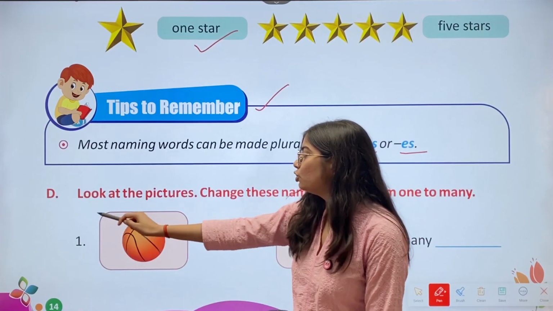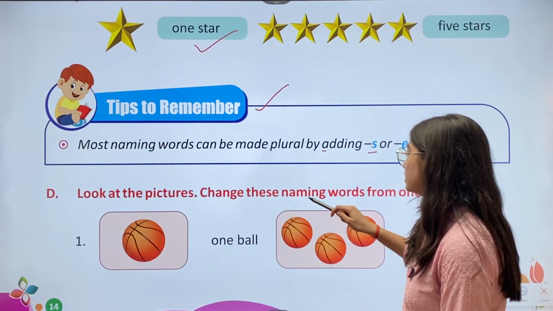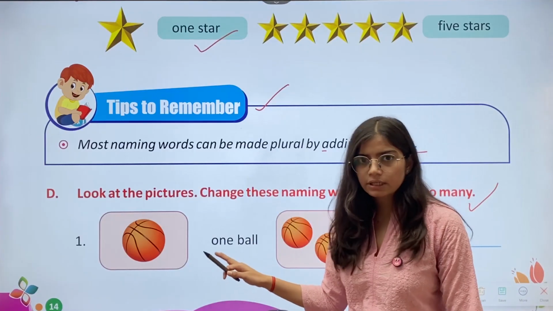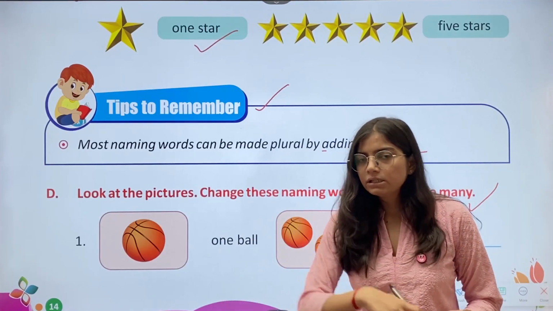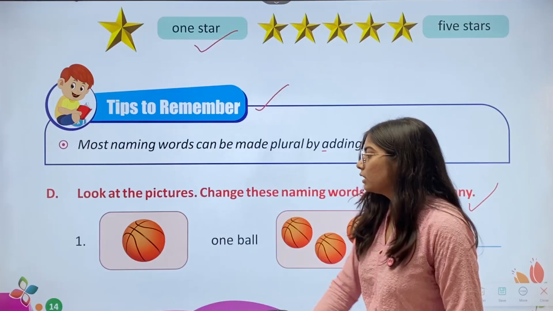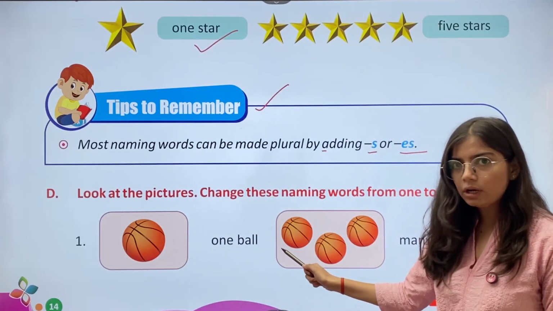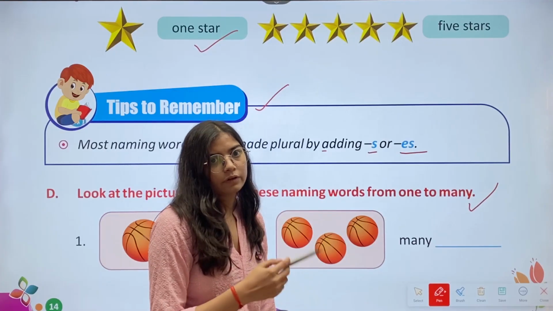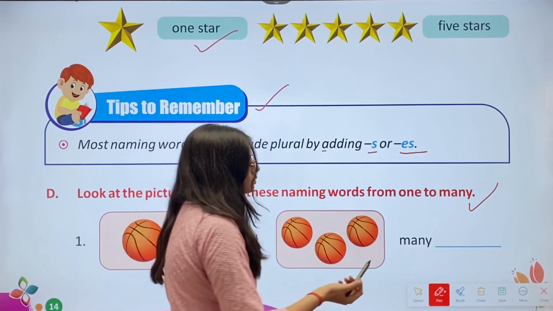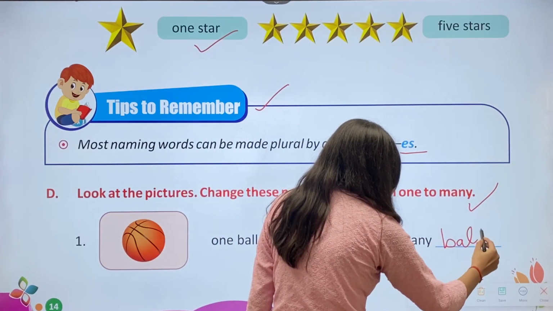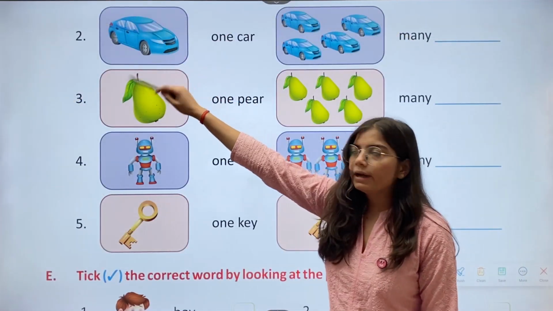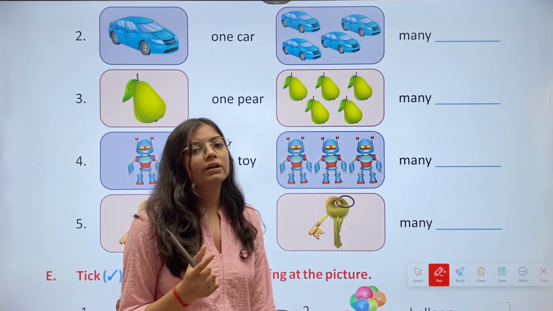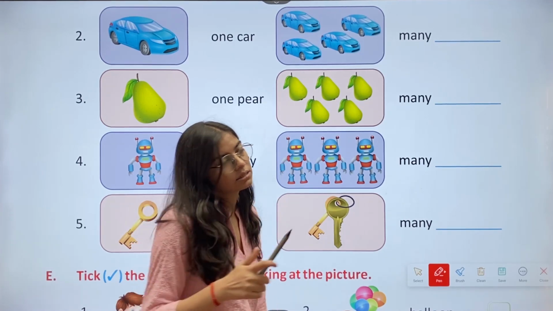Then we have D. Look at the pictures. Change these naming words from one to many. So we have to change these naming words from one to many. Okay. Now we have the first one ball. Now we have written already many. What we'll write? Balls. Then the second one, we have one car. Then we have many dash. So we'll write many cars.